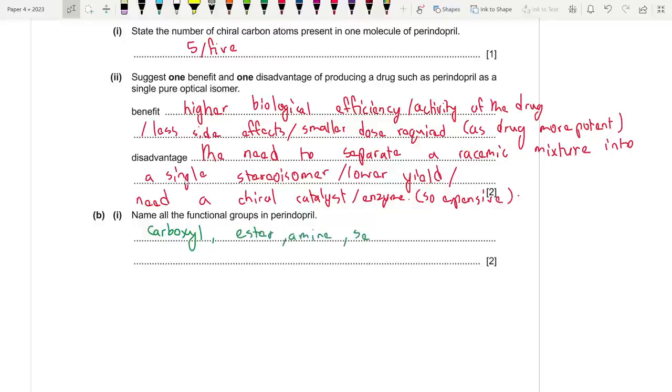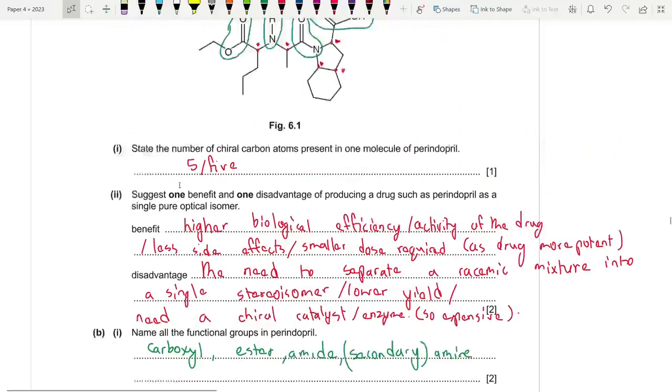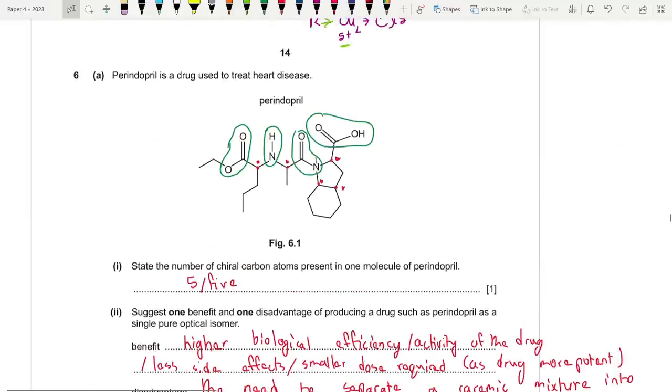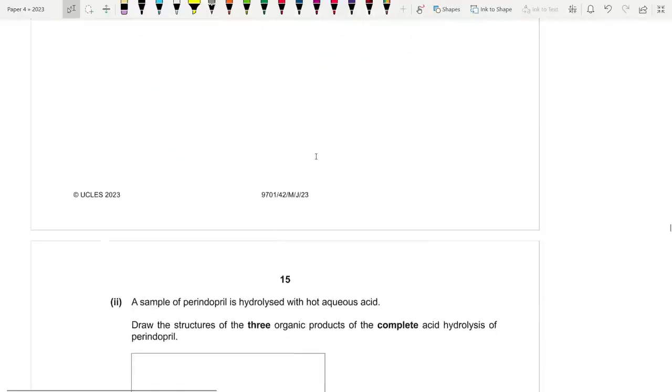And more accurately, sorry, I wrote amine here by mistake. More accurately, we have a secondary amine, which they did not mention, but they should have. Okay, so COO ester, COOH carboxylic acid, CONH amide, and just NH is amine.